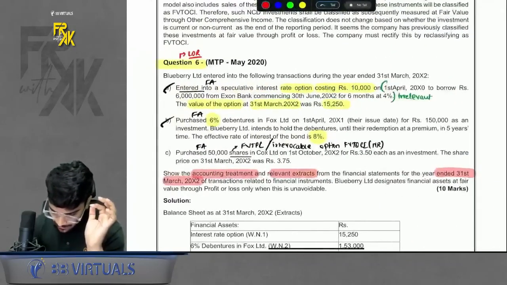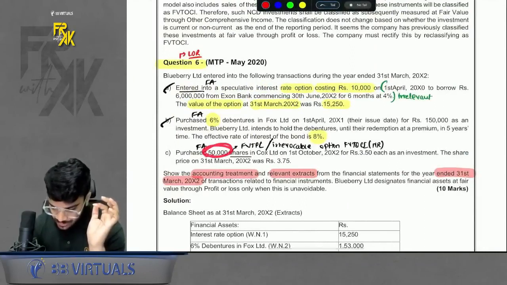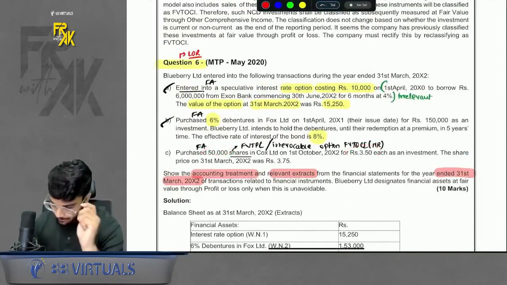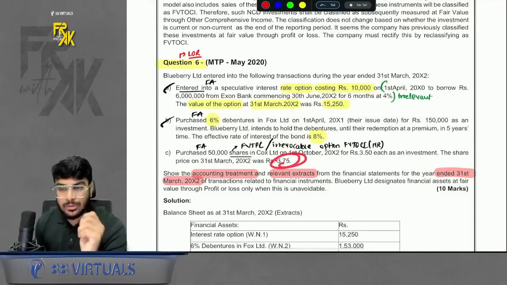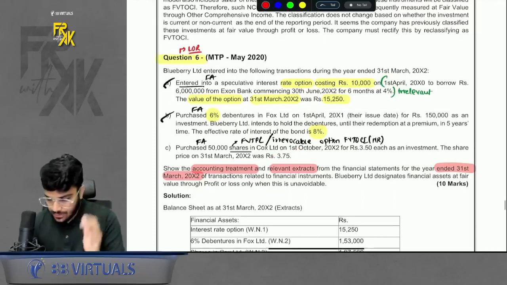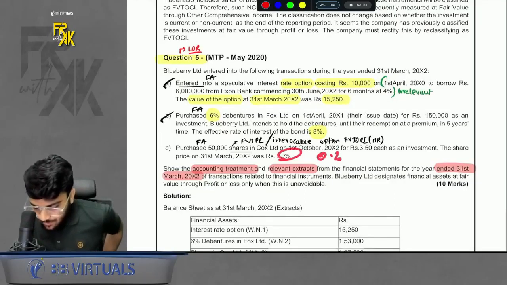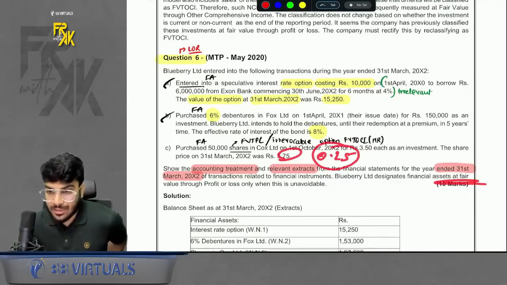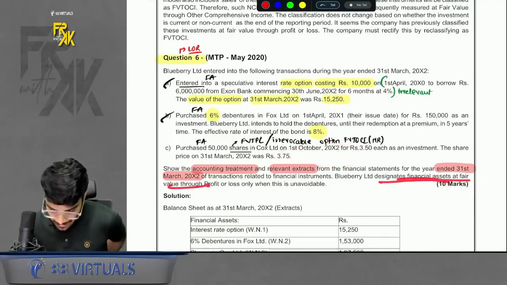How many shares? We purchased 50,000 shares at 3.5, right? But the value went on to 3.75. Now the question is where to book the gain of 0.25. So basically, in the last part of the question it is mentioned that we will use FVTPL only when it